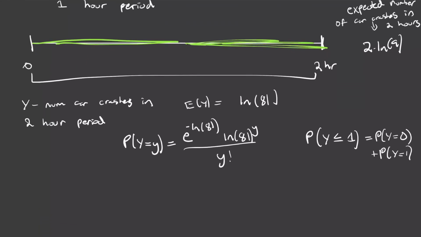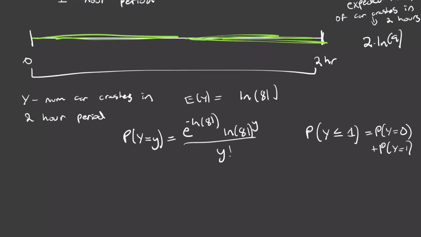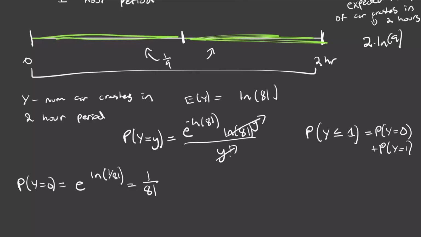Now if we plug in 0 to our equation up here, this term will be 1, and so will this one. So the probability that y equals 0 is just e to the power of the negative natural log of 81. If we have a negative log, we can rewrite that as the log of 1 over the number inside. So e to the power of the natural log of 1 over 81 is just equal to 1 over 81. We could also have gotten that by realizing that the probability of no car crashes within an hour is 1/9, same over here, and we can multiply those together to get 1 out of 81, just like we did in part A, but this is using the Poisson PDF formula.